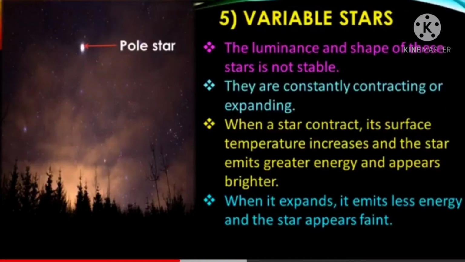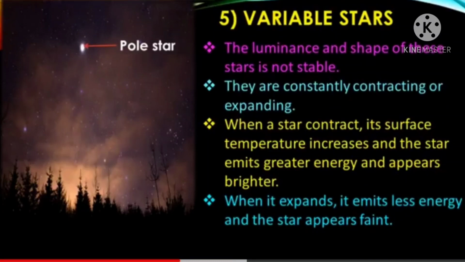Now the next type is variable stars. The luminance and shape of this star is not stable. So it is called variable as it changes again and again. They are constantly contracting and expanding. So their shape changes again and again.